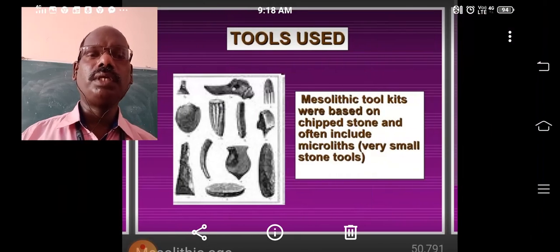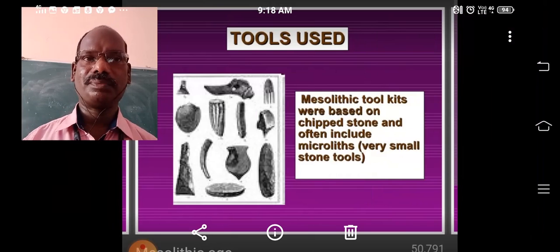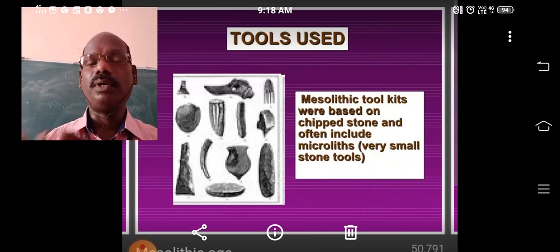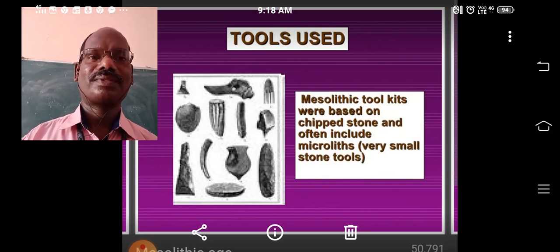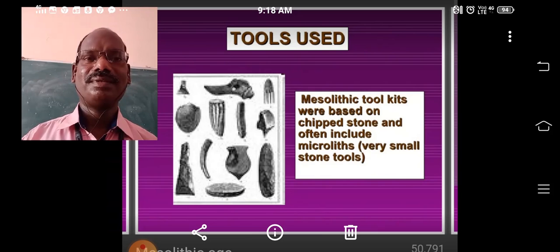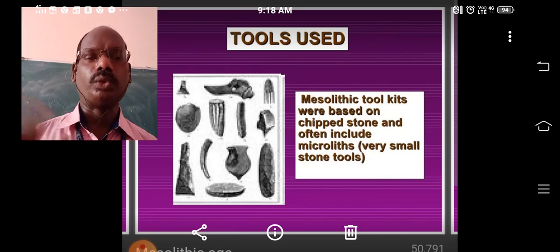He also used some improved tools. What tools did he use? The Paleolithic people used rough tools. Whatever stone he got from nature, he shaped a little bit and used, like the core tools and flakes.